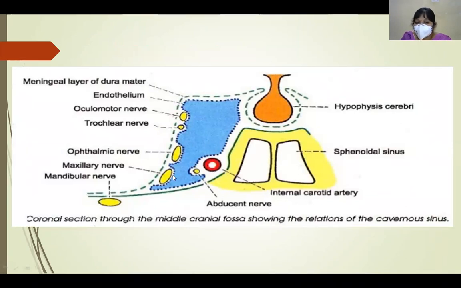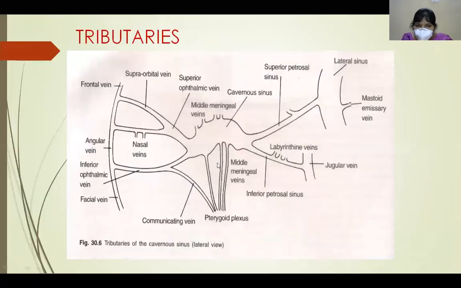The structures present in the lateral wall are 3, 4, V1 and V2: the third nerve, that is the oculomotor nerve; the fourth nerve, the trochlear nerve; V1, the ophthalmic division of the trigeminal nerve; and V2, the maxillary division of the trigeminal nerve.